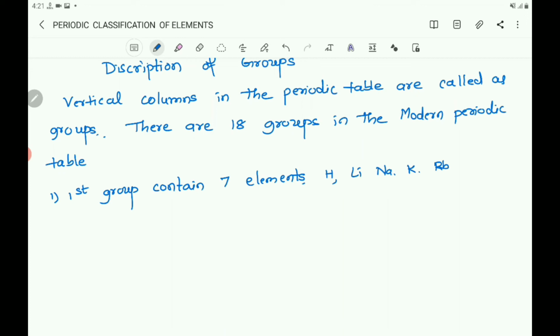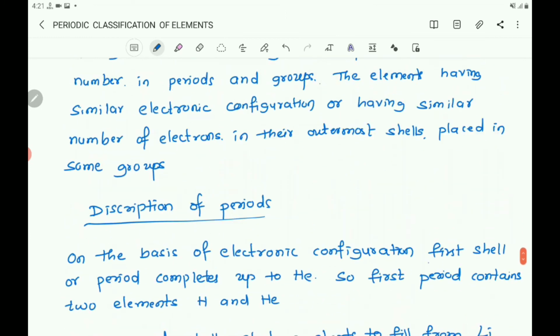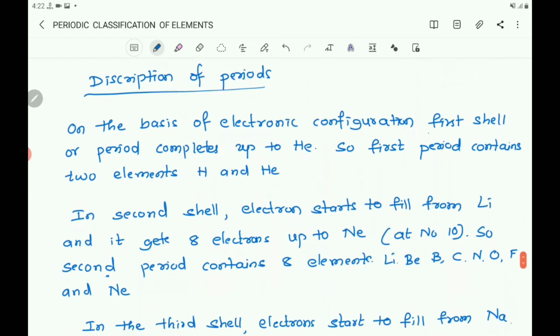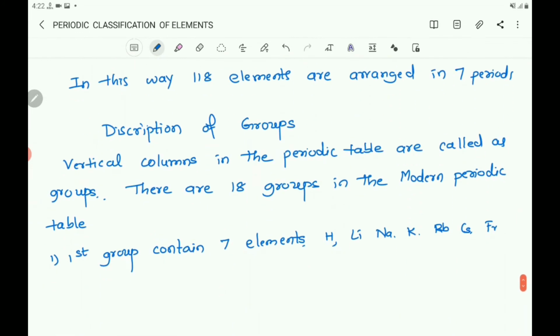And next, cesium, Cs, and also francium, Fr. These are the elements. Here you observe the elements: hydrogen, lithium, sodium, potassium, rubidium, cesium, and francium. These are the 7 elements in the first group.